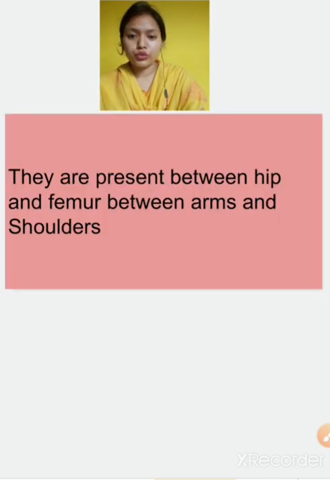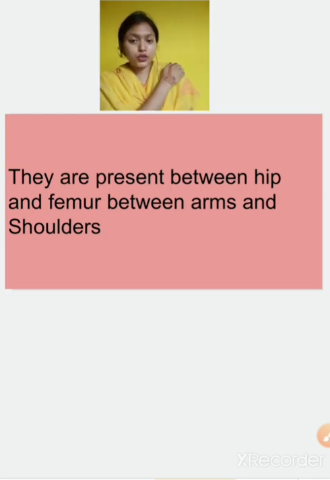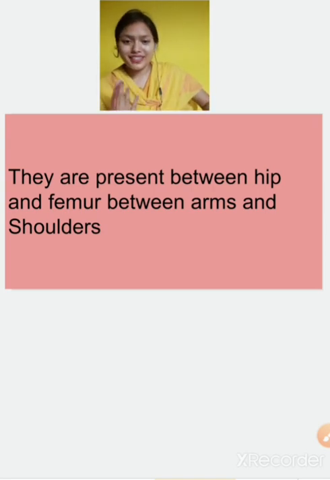After this, we will move to the ball and socket joints. They are present between the hips and the femur bones, and in the shoulders also. Means this ball and socket joint is present in our shoulders and the hip portion of our body, between the hip and the femur. Femur is our thigh bone. So between the thigh bone and the hip bone, what is present? This ball and socket joint is present.